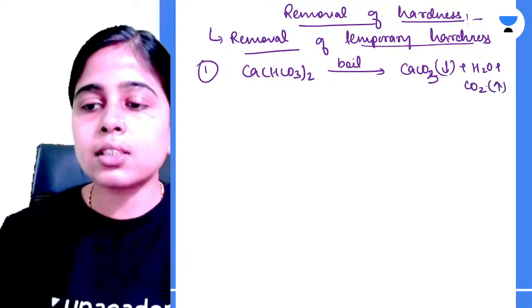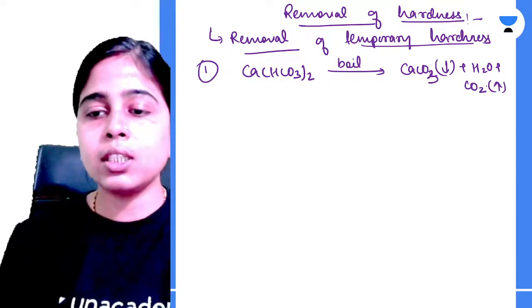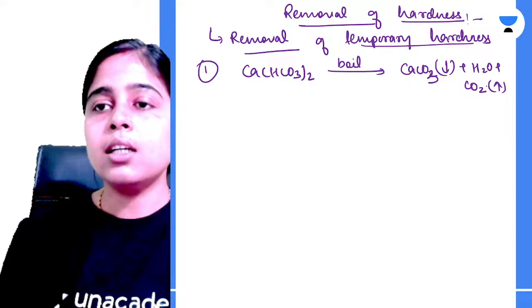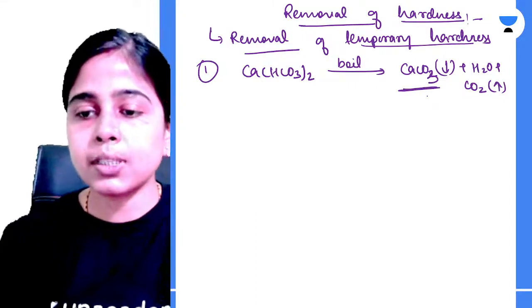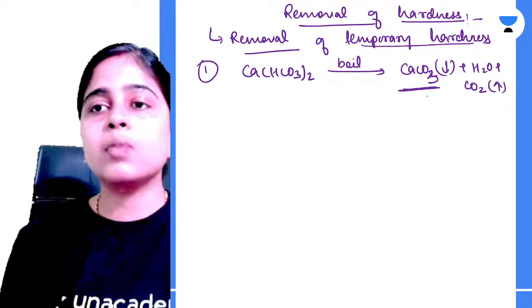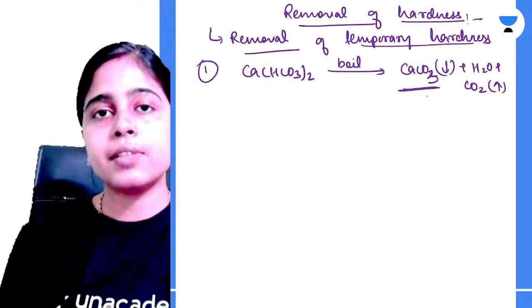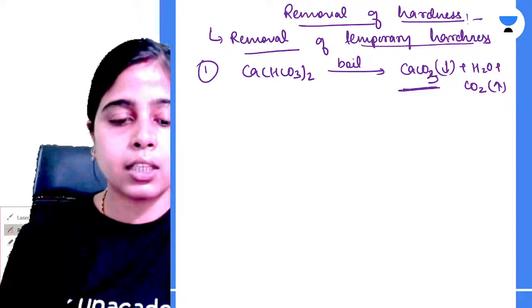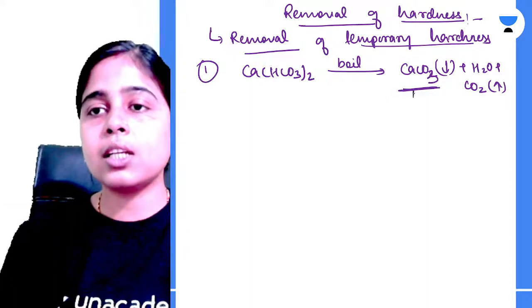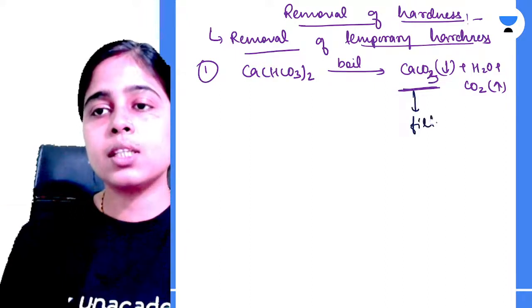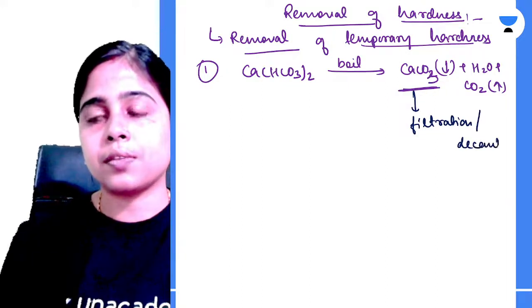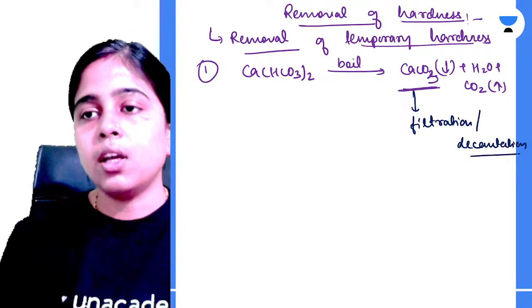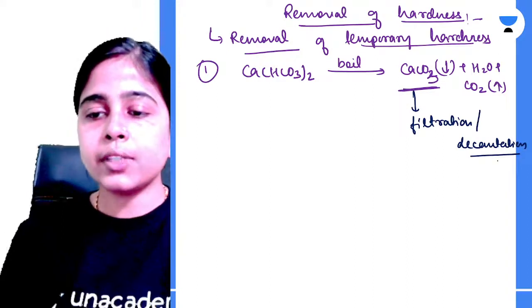Carbon dioxide escapes, and the calcium carbonate comes out as a precipitate, which can be removed from the water by filtration or decantation. Then your water will become soft in nature.